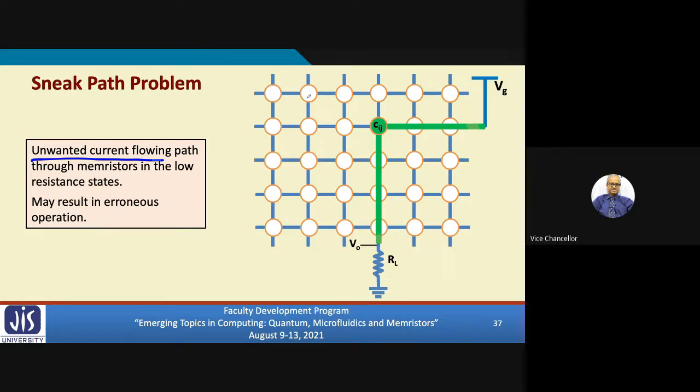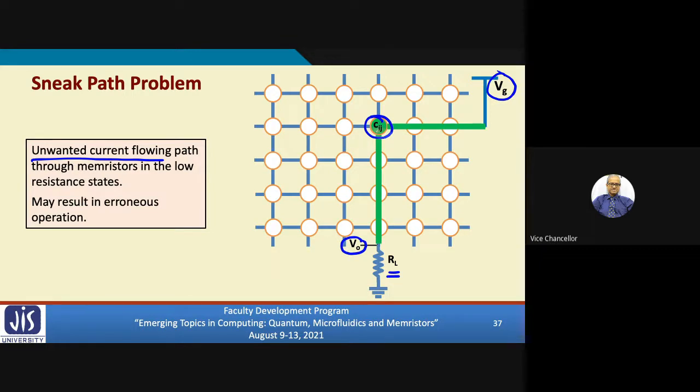Now suppose I am using it as a memory. Sometimes I want to read the value of the memory. Let's say I want to read the value of this cell. What do I do? One method is to apply a voltage to the corresponding row, and to the corresponding column I can measure the current. I can connect a small resistance RL and measure the voltage drop across it.